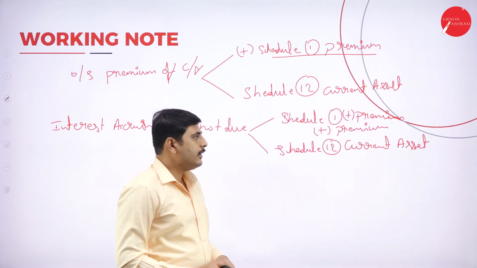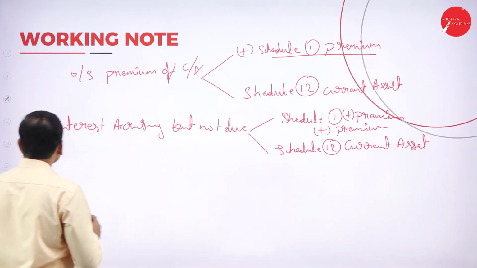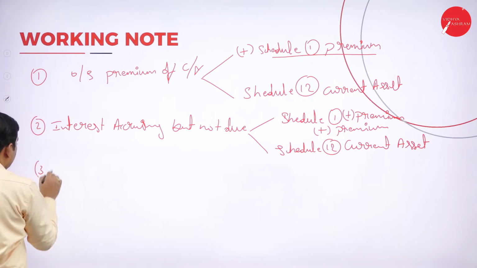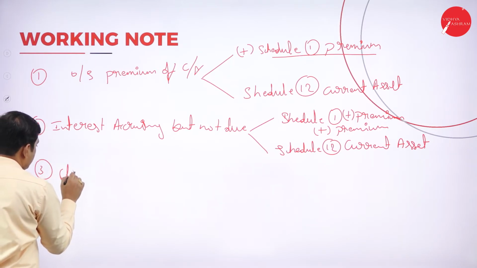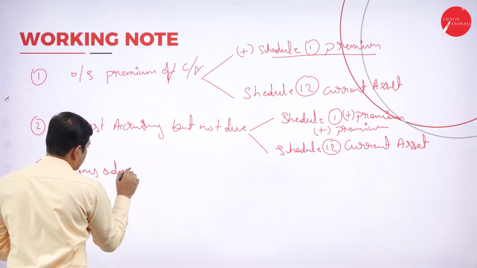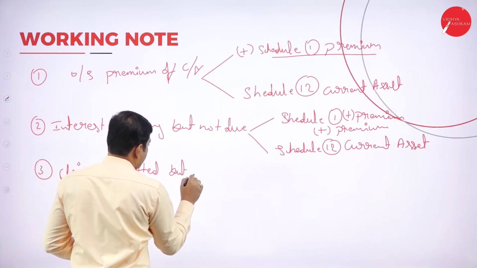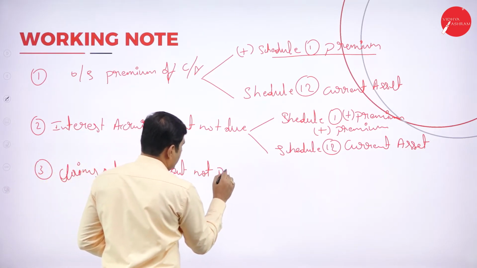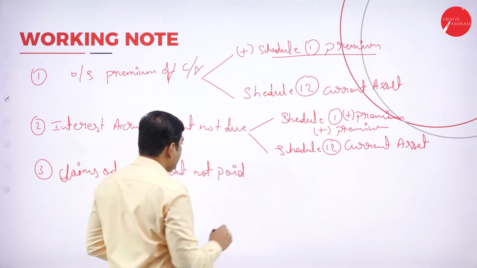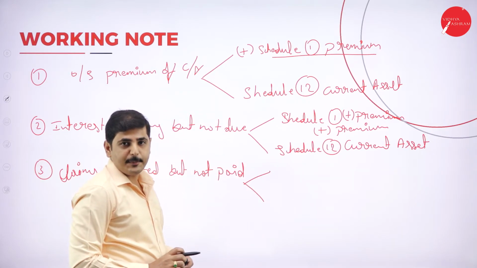Next adjustment, claims admitted but not paid. That means outstanding claims. So this is first one, second one, third one. Claims admitted but not paid. Claims are an expense for the company.